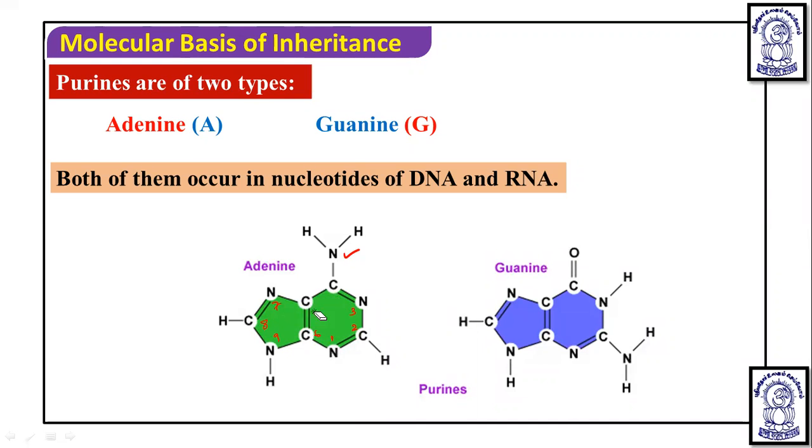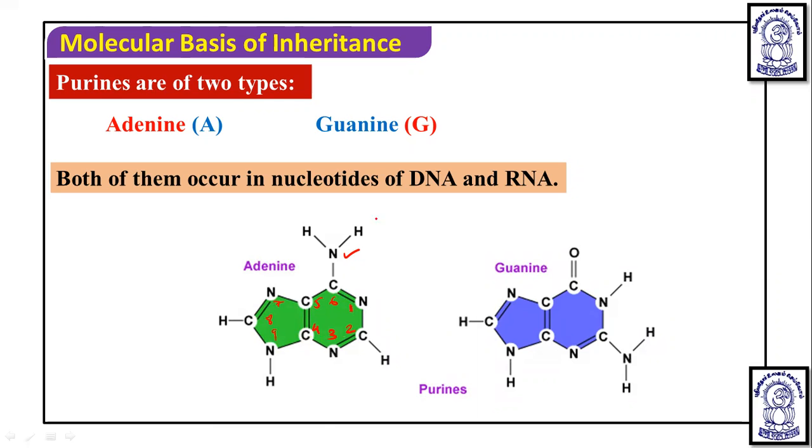Actually this carbon numbering is not like this. This carbon numbering is like this. Okay, that we need to note down here. This carbon numbering is like this. That is the first carbon. This is second. This is third. This is fourth. This is fifth, and this is sixth. Then this is seven, eight, and nine.